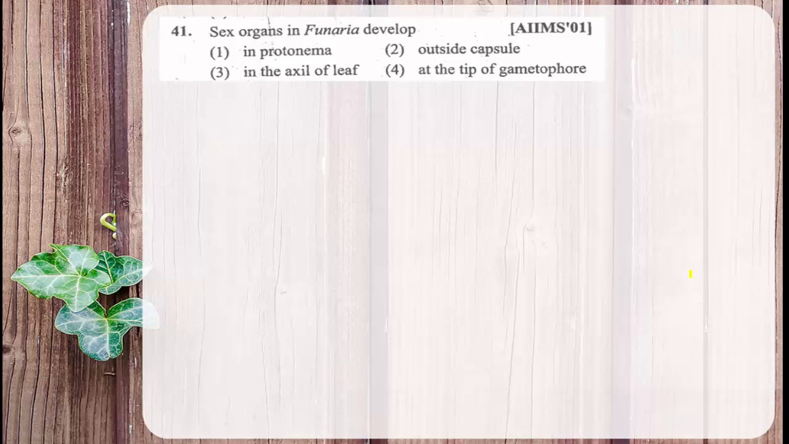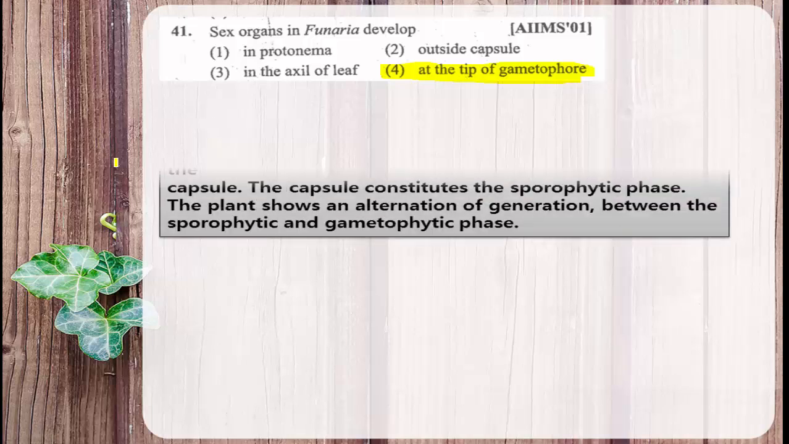Sex organs in Funaria develop. What is Funaria? Funaria is a member of mosses, and mosses belong to the bryophytes. Where do these sex organs develop in case of Funaria? Remember, in Funaria, the sex organs develop at the tip of the gametophore. Funaria, as I told, is a member of moss, and mosses belong to bryophytes. Therefore, the male sex organ is antheridium and the female sex organ is archegonium.